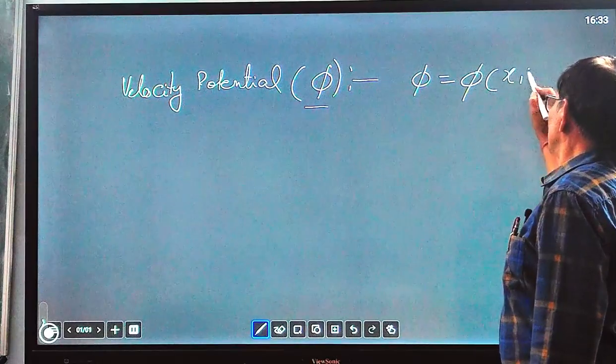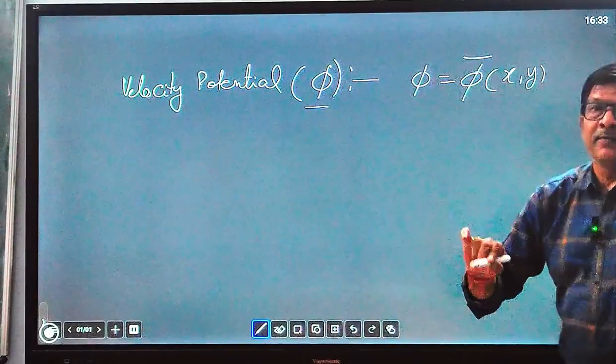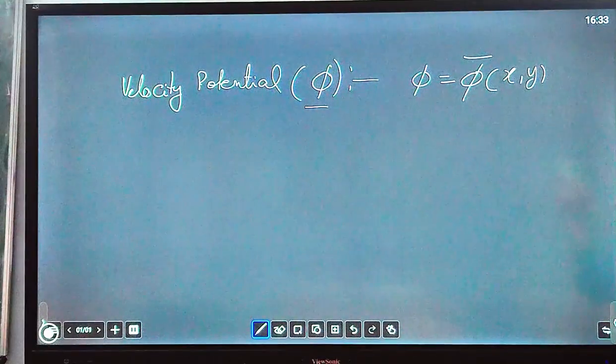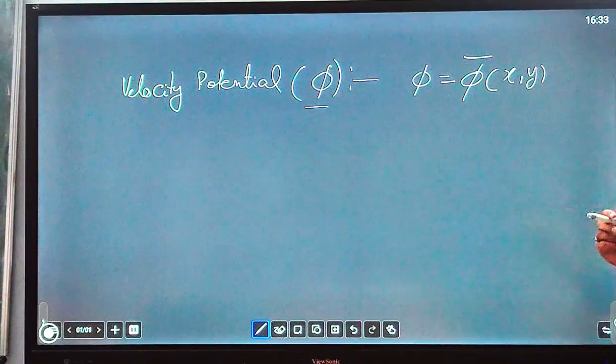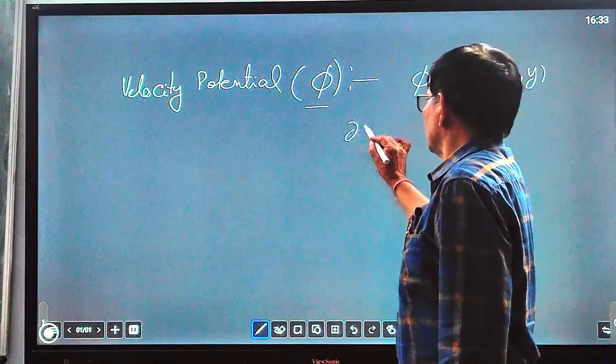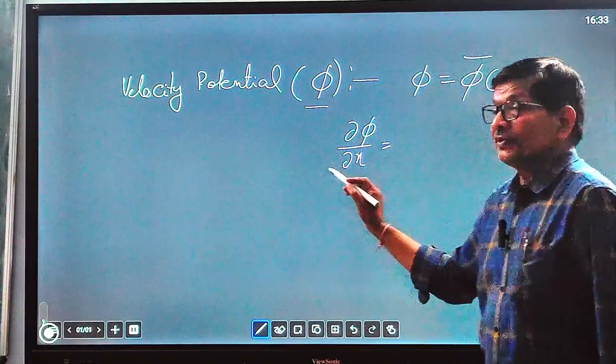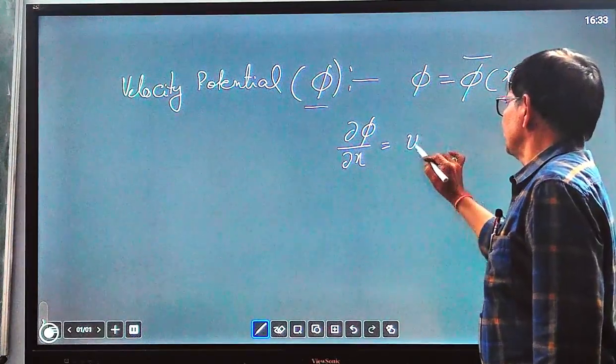In defining two-dimensional flow, phi is a hypothetical mathematical function of x, y in such a way in the flow field that the partial differential of phi along the x direction, del phi over del x, is equal to the velocity in x direction, that is u.